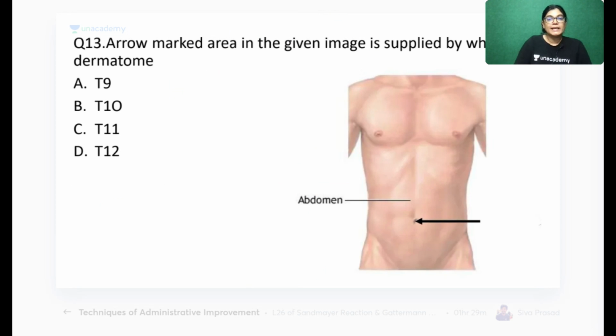Now, the arrow-marked area in this image is giving innervation to which dermatome? Whether it is T9, T10, T11, or T12. Your time starts now.